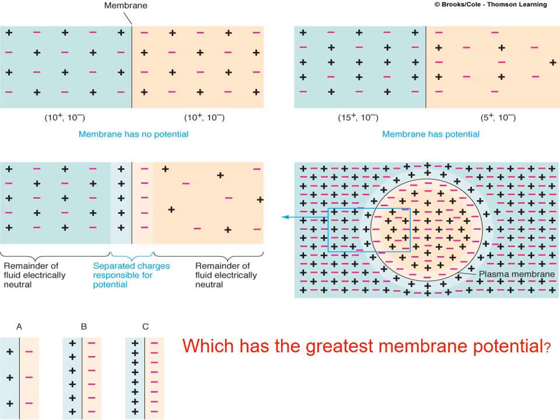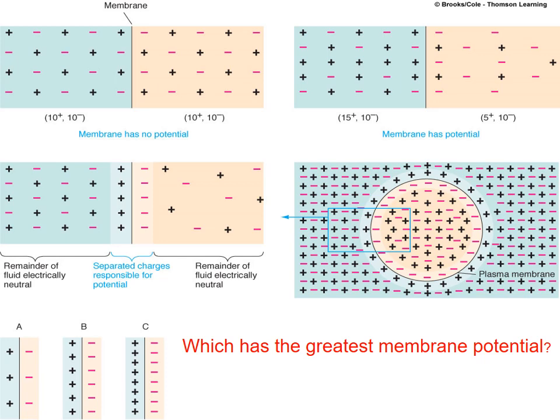So this membrane has got some value of membrane potential. Now what actually happened is that these separated charges have the potential. They are responsible for the generation of potential. There are 5 excess positive charges in this blue area, and there are 5 excess negative charges over here, because the positive charges have moved to the other side. Always, positive and negative charges attract toward each other. You can see that positive is attracted towards negative in this case, and there is no net membrane potential.